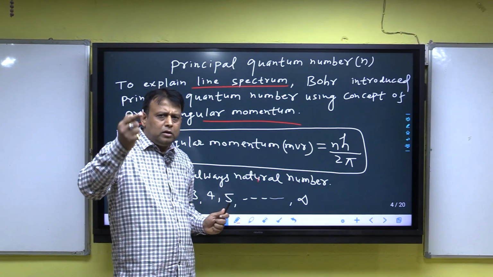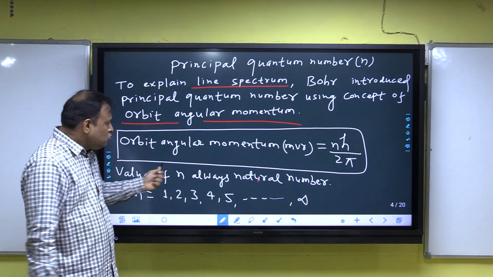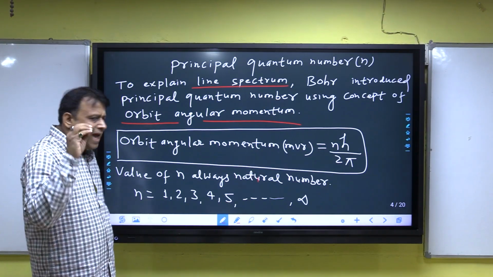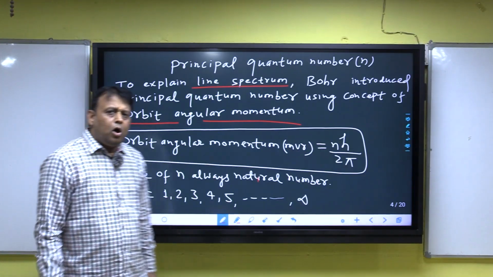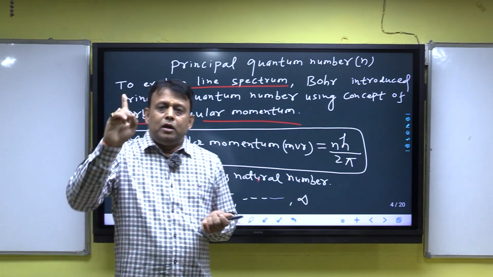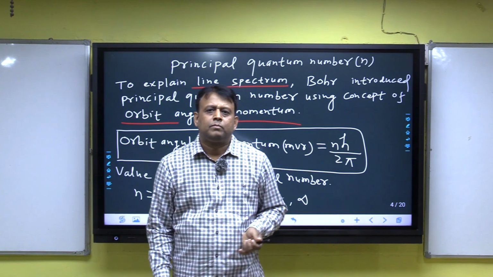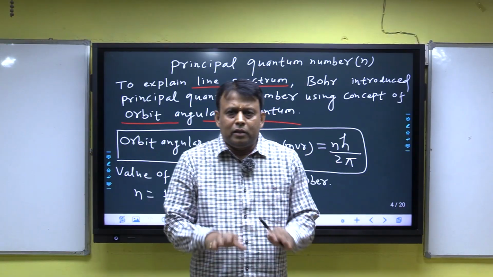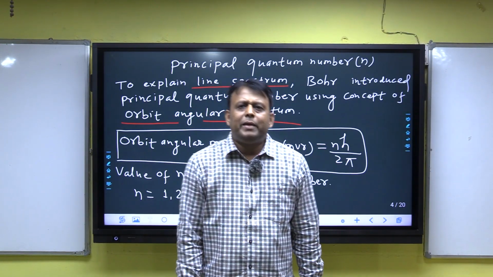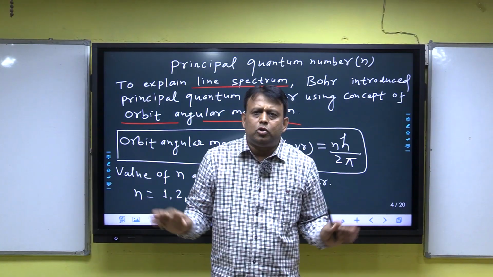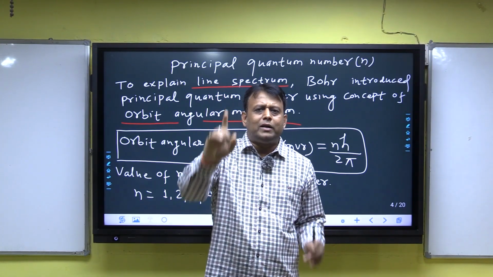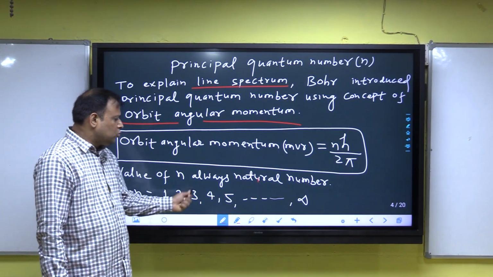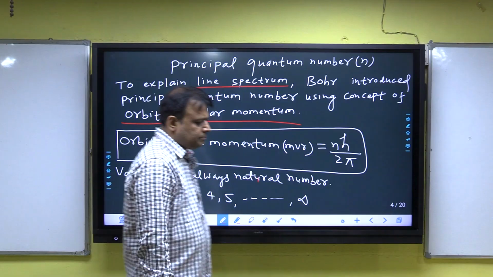And about n. Value of n is always a natural number. Always keep in mind. Value of principal quantum number is always a natural number. That means principal quantum number is never negative. Principal quantum number is never a fraction. Principal quantum number is never zero. Only natural number, and hence value of n is equal to 1, 2, 3, 4, 5 dot dot infinity.